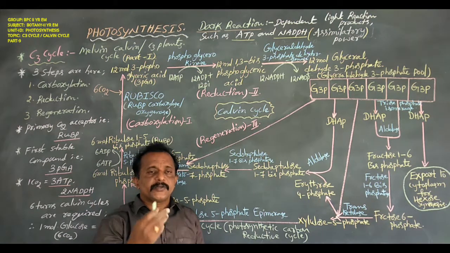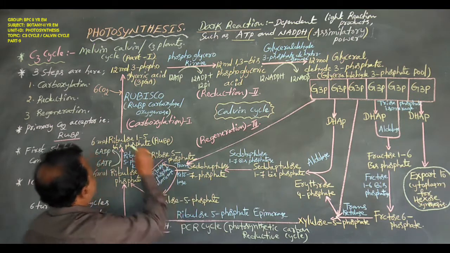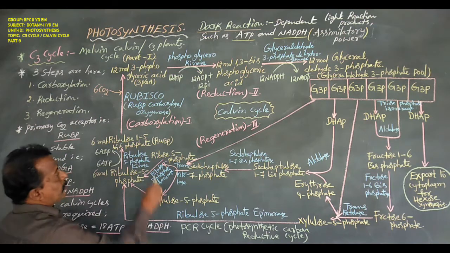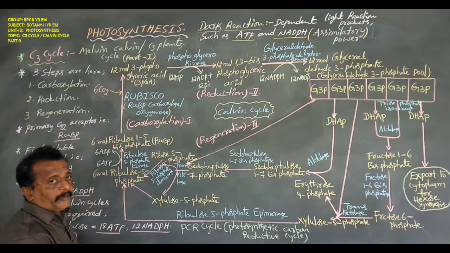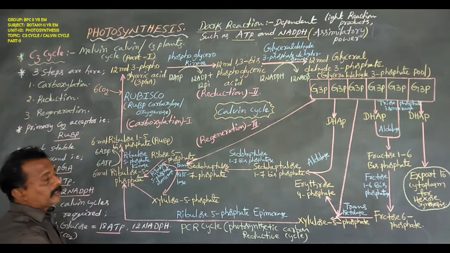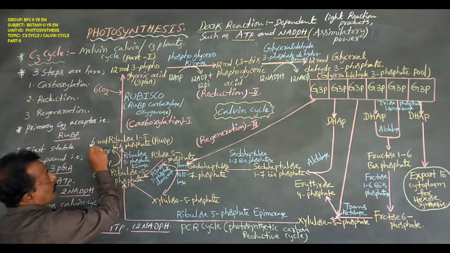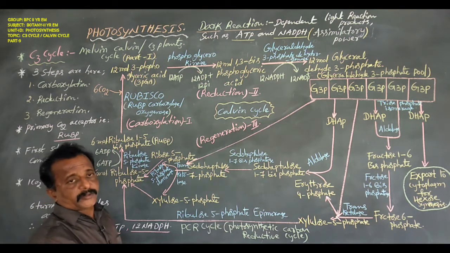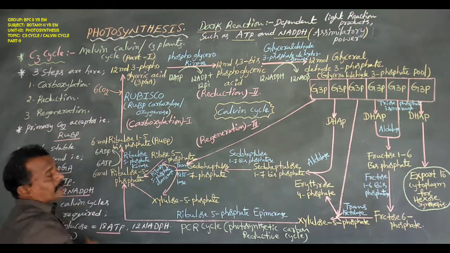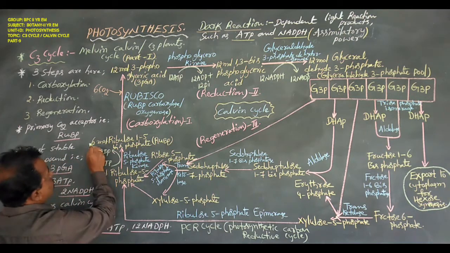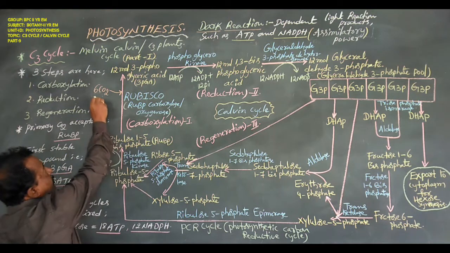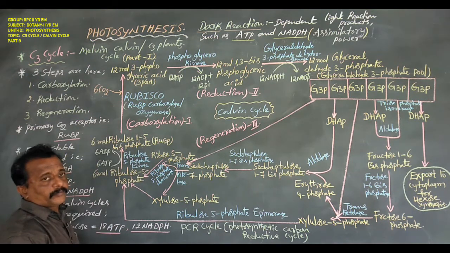So these 6 molecules of CO2 are first accepted by 6 molecules of ribulose 1,5-bisphosphate, that is 6 molecules of RuBP. This RuBP is a 5 carbon compound. Compounds are 5 carbon, but molecules are here 6 molecules. So molecules are 6, carbon compounds are only 1. Now 6 molecules of RuBP are receiving 6 molecules of CO2.